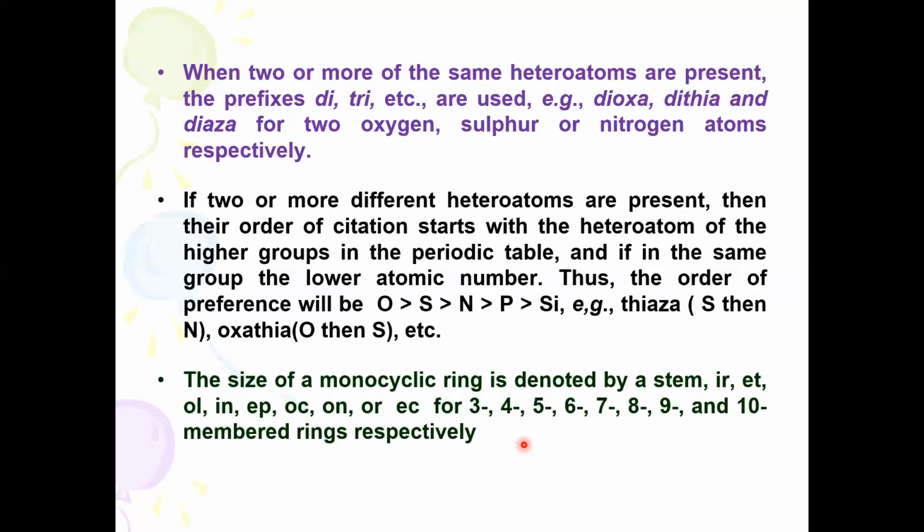Similarly, here, instead of word root, we use the word stem. Stem stands for the size of the monocyclic ring. If a 3-membered ring is there, we must use the stem name IR. If a 4-membered ring, it is ET. If a 5-membered ring, it is called OL. If a 6-membered ring, we call it IN, and so on.